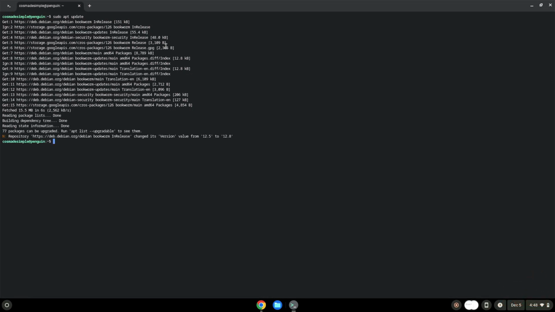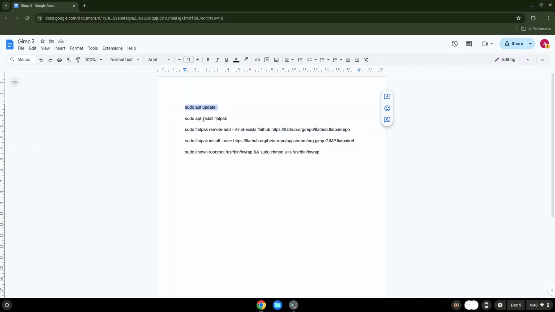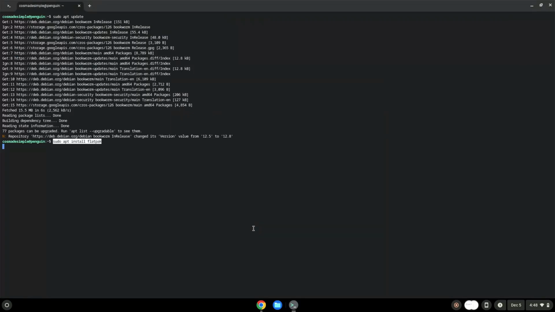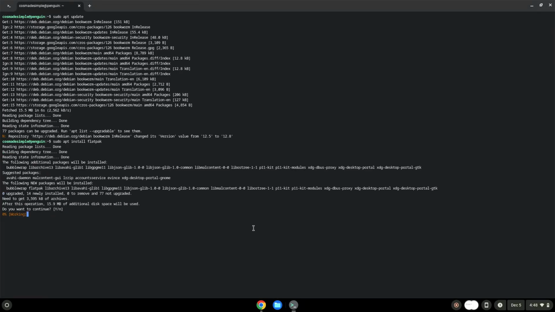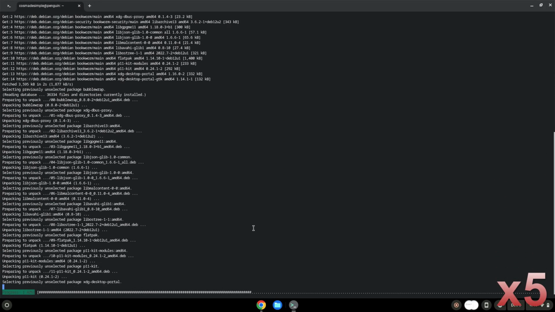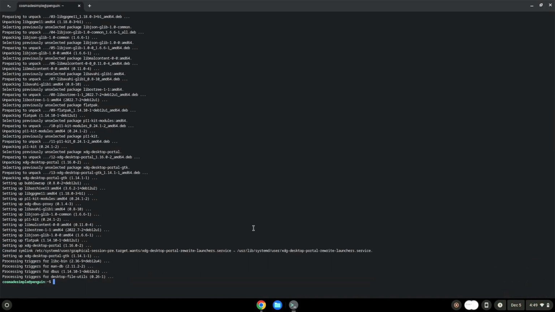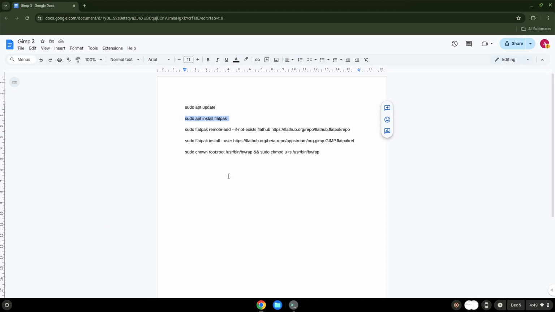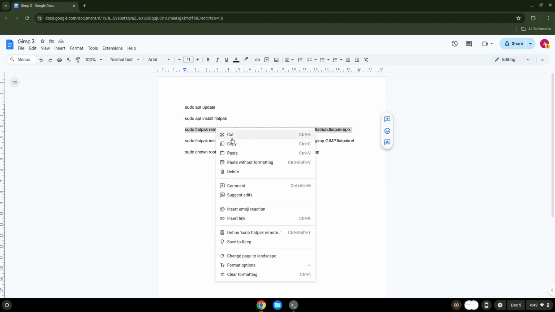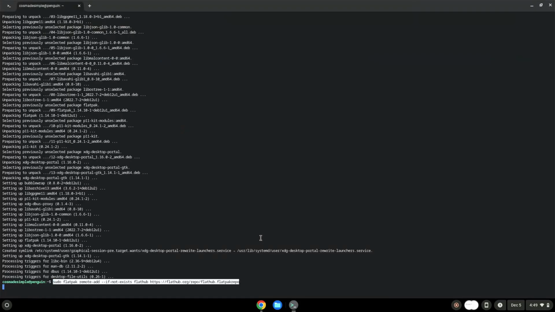Now we will install Flatpak. Press Enter to confirm the installation. Now we will enable the official FlatHub repository on our Chromebook. Now we will install the application.